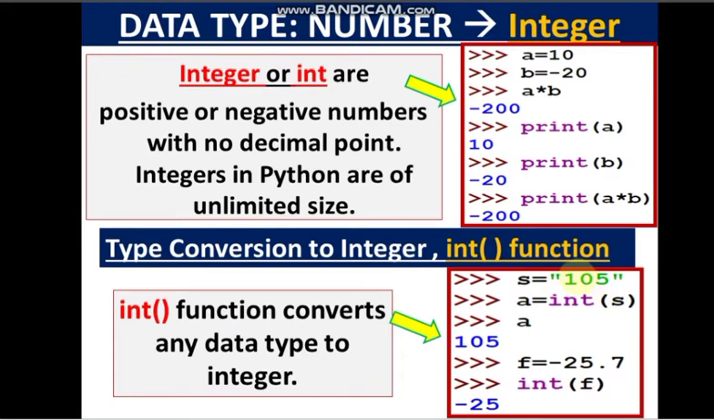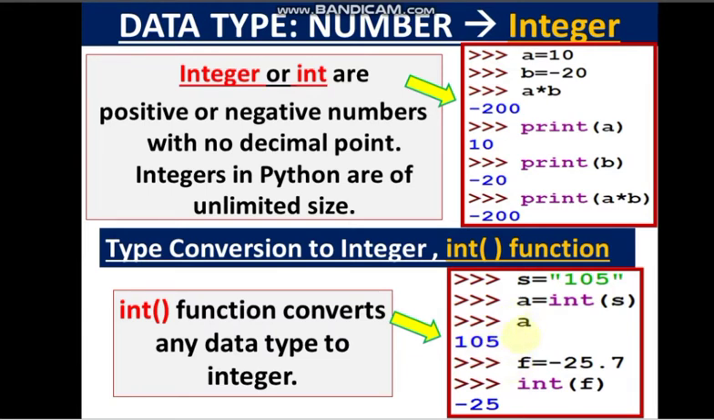Now if I want to convert this string value into an integer, I have to convert this s into integer. Then I have to use this function int in parenthesis s. So the value of s will be converted to integer type, and that will be assigned to the variable a. So now a will hold the value 105 as an integer value. So now if you print a, you will get 105.